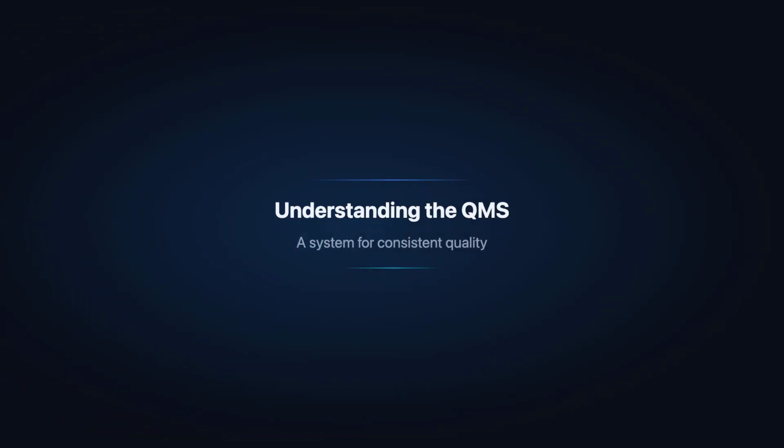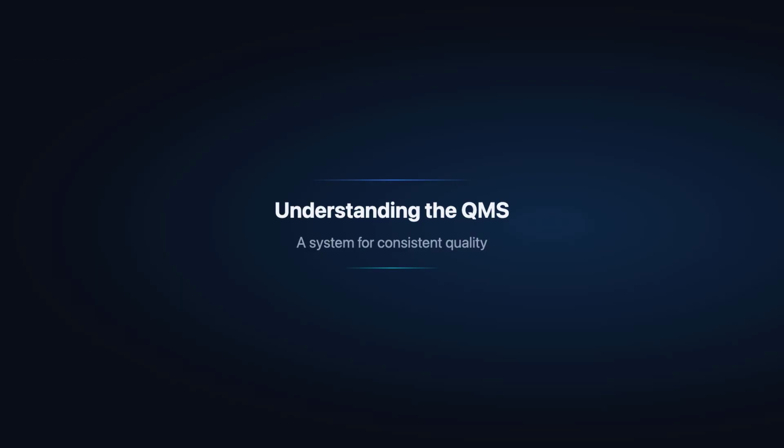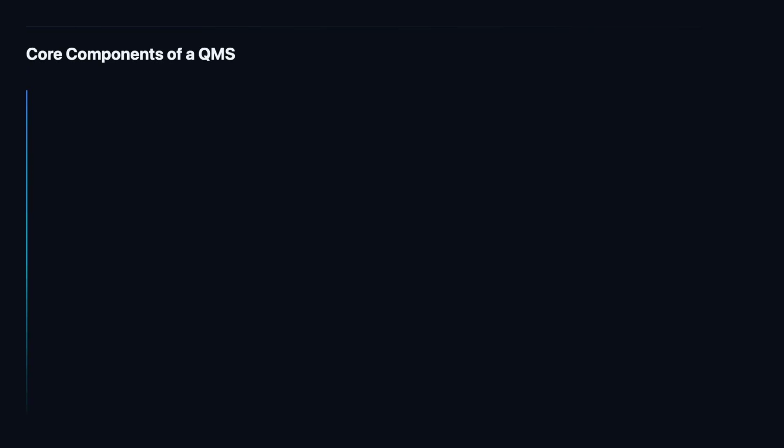We begin by understanding what a quality management system is and what role it plays in an organization. A quality management system is made up of several interconnected components. Each one plays a distinct role, but together they form a coherent system that drives quality performance. At the heart of every QMS are the processes that produce the organization's products and services. ISO 9001 requires us to identify these processes, determine their sequence and interaction, and manage them so that they consistently deliver intended results. Without clearly defined processes, quality becomes a matter of luck rather than design.